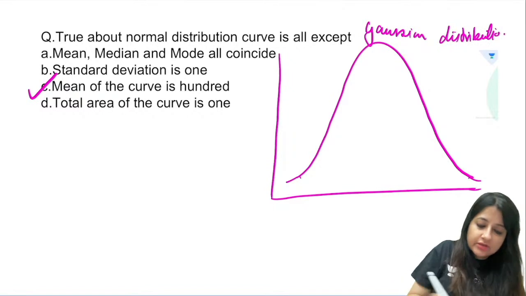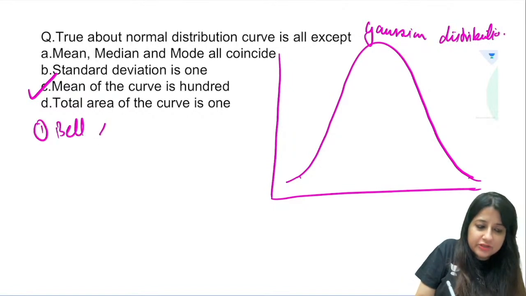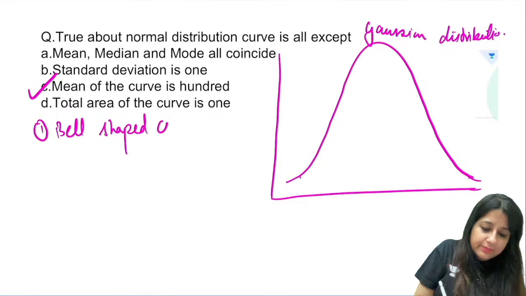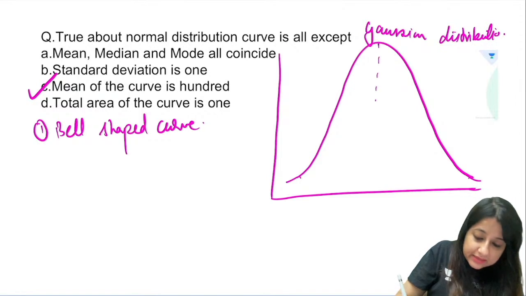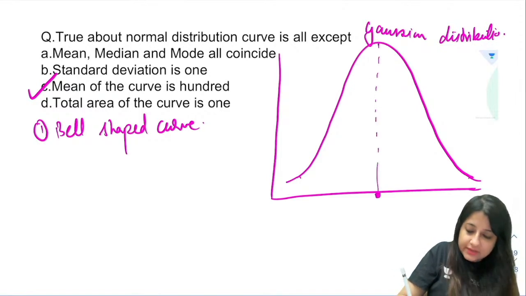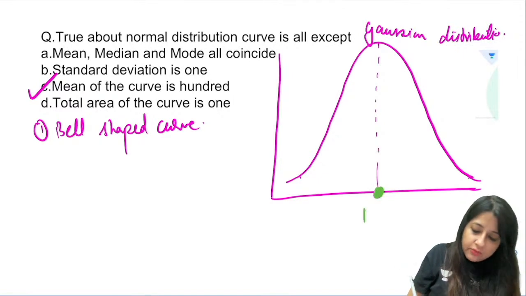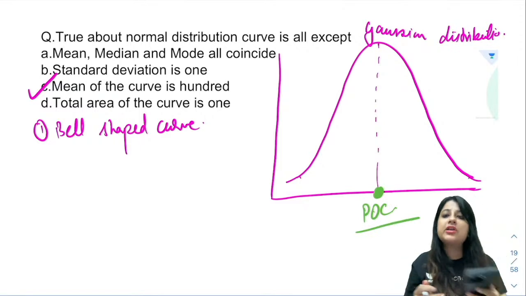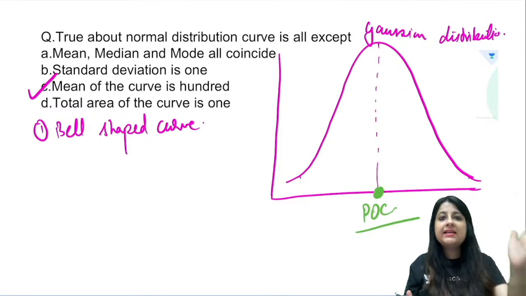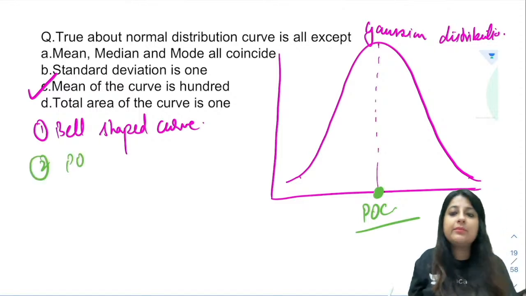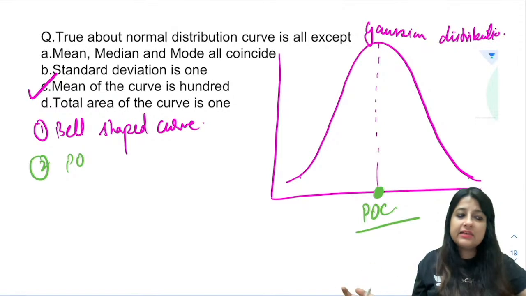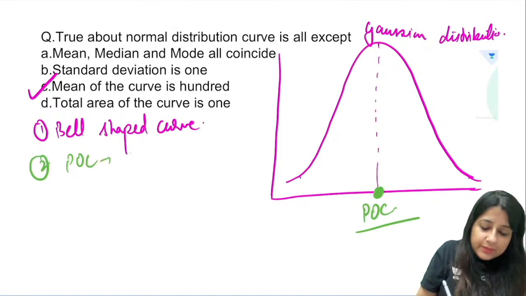Now if you see this Gaussian distribution, number one, it's a bell-shaped curve. Gaussian distribution is a bell-shaped curve. After that, if you drop a line over here, this becomes the green point, which is the point of coincidence. At the point of coincidence, mean is equal to median is equal to mode. Gaussian was the person who discovered it, that's why it's called Gaussian distribution. What is POC? POC is nothing but point of coincidence.